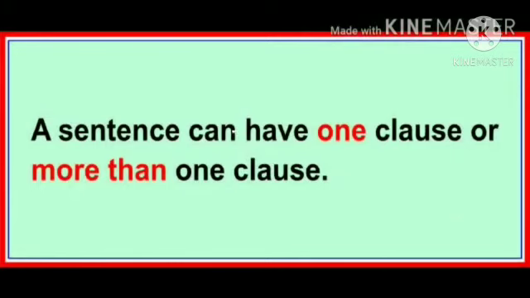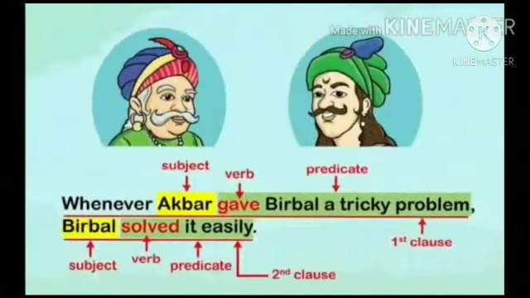A sentence can have one clause or more than one clause. Here you can see Akbar gave Birbal a tricky problem is acting as one clause. Birbal solved it easily is acting as a second clause.